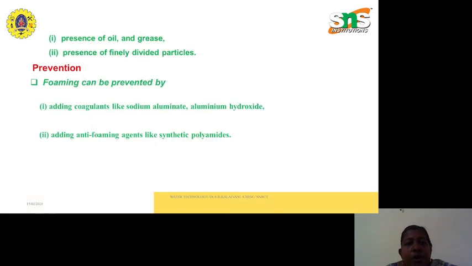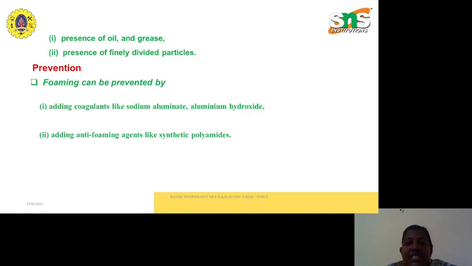Actually, these two problems mainly arise due to the presence of hard water in boilers. First problem is scale and sludge formation. This is a major problem in boiler explosions. Due to the formation of the precipitate, automatically the lifetime of the boiler reduces.